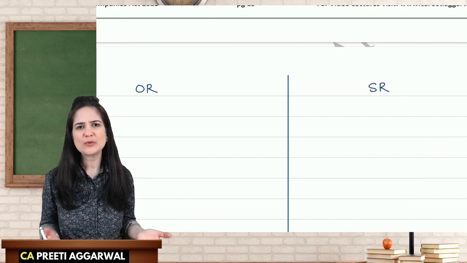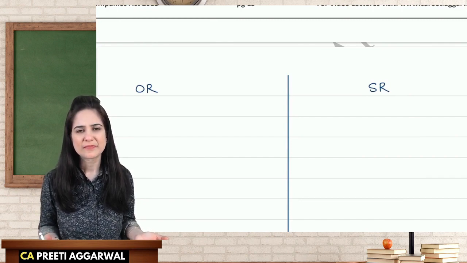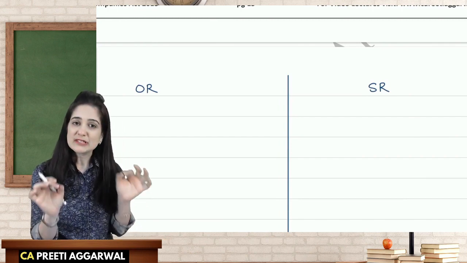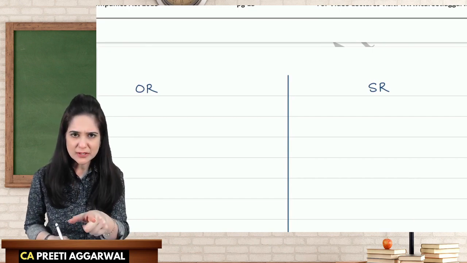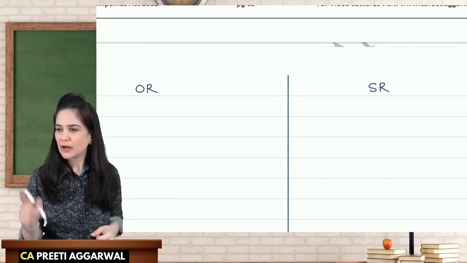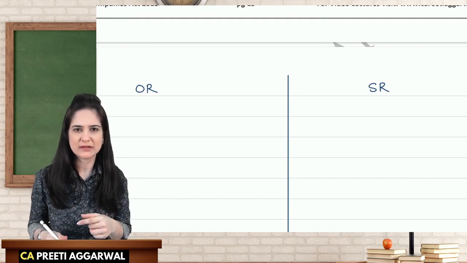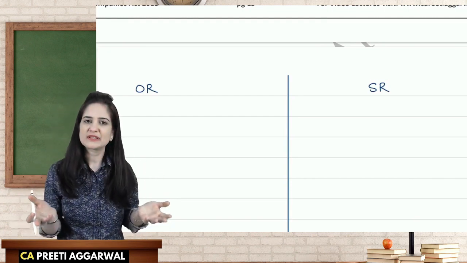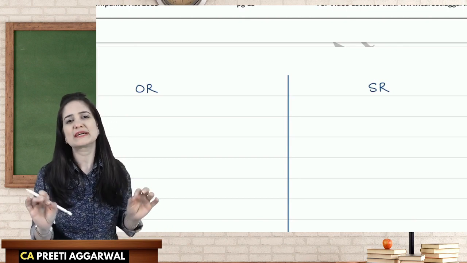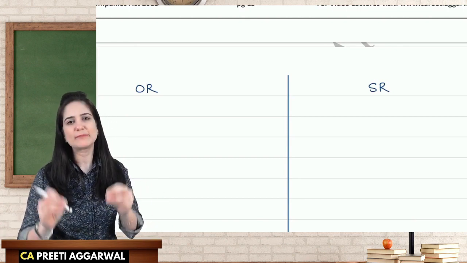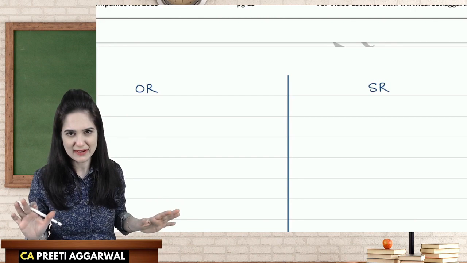Now resolutions may be either ordinary resolution or special resolution. How will I come to know what kind of resolution is to be passed? The Act will specify. You want to buy back shares? Special is required. Bonus? Ordinary is required. Alteration of capital? Ordinary is required. So the Act will specify the resolution that you need to pass. You just have to pass the resolution required by the Act. So you don't have to apply your mind.